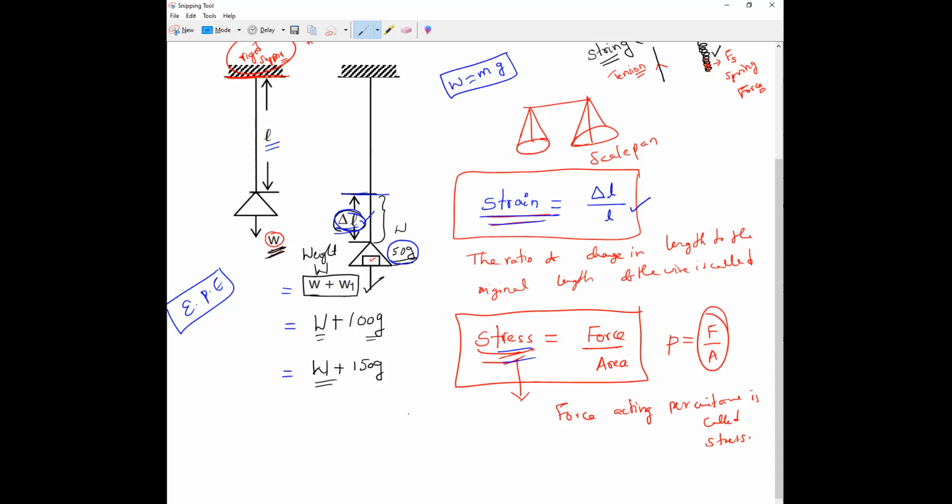After that limit, the stress by strain ratio is not constant. Till what length you get the same ratio of stress by strain, what limit do we call it? Elastic limit. After that, is there any extra extension of the string?